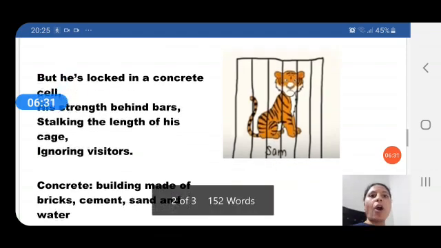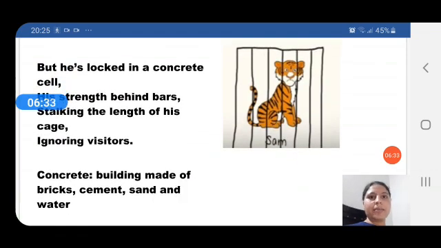But he is locked in a concrete cell, his strength behind bars, stalking the length of his cage, ignoring visitors. The poet says, the poor thing, that this ferocious, aggressive animal meant to be lived in a jungle is locked up in a concrete cell.